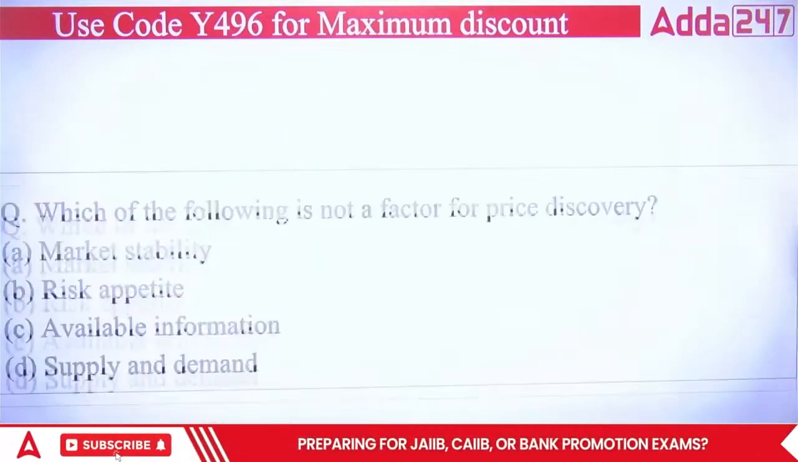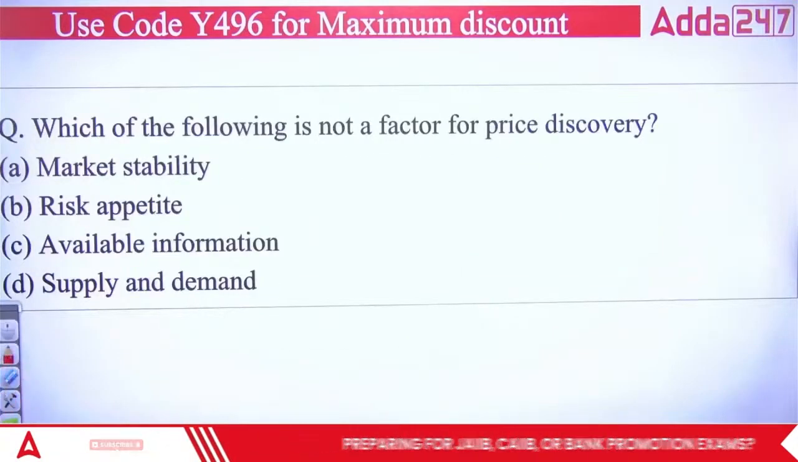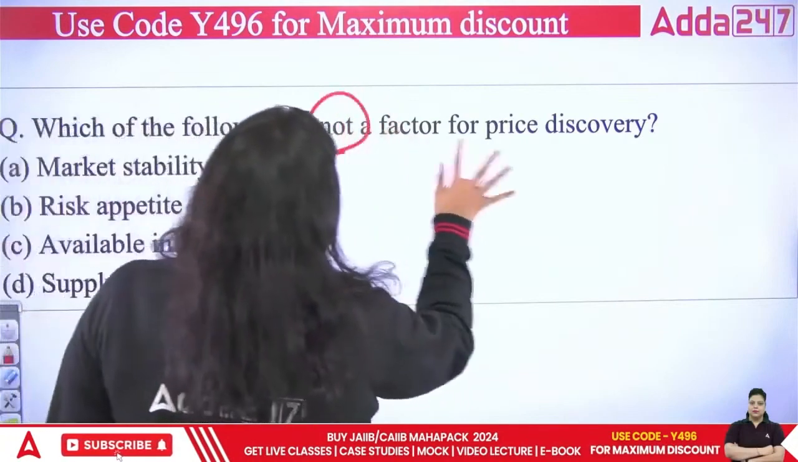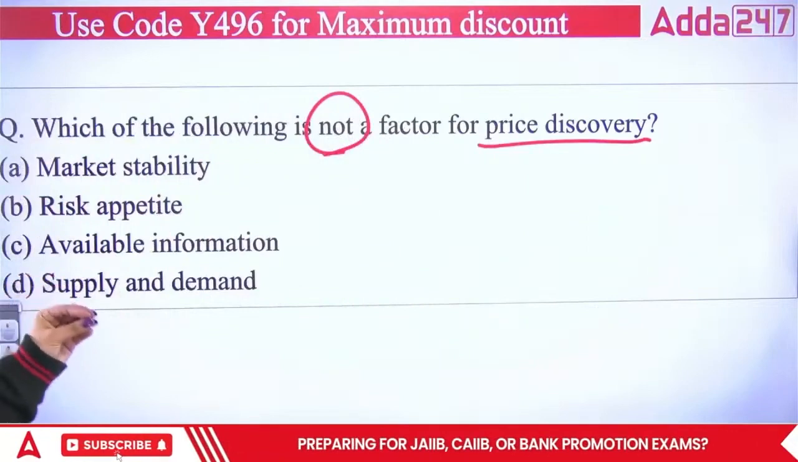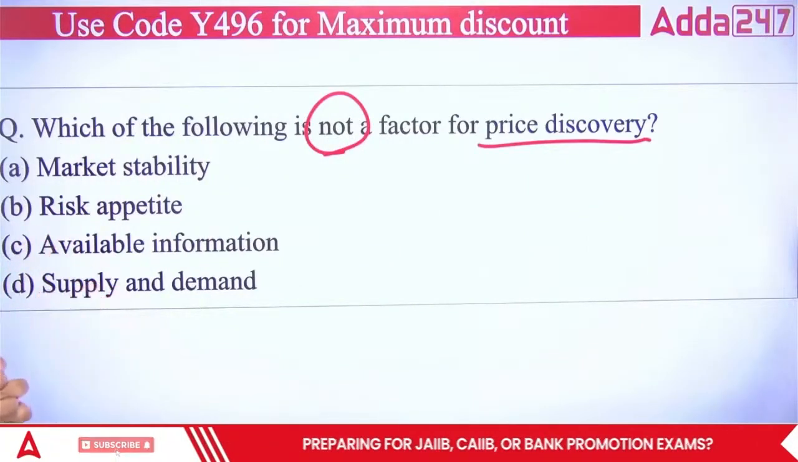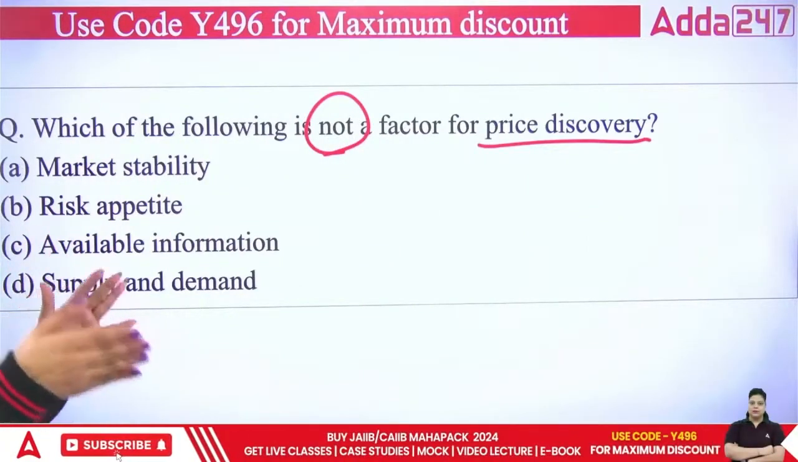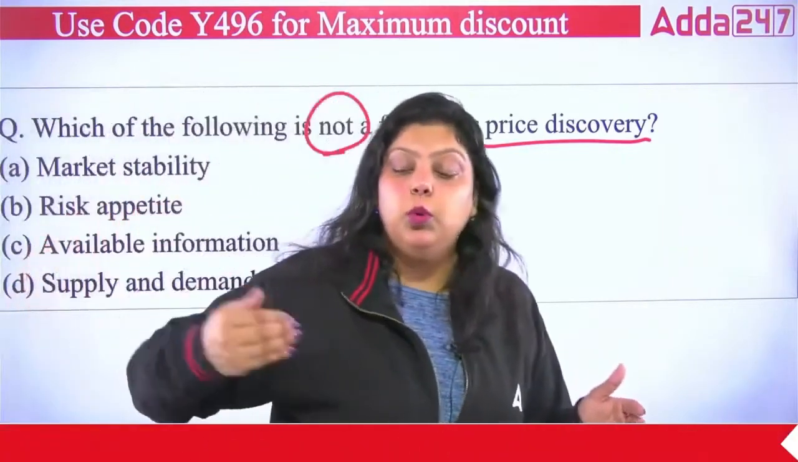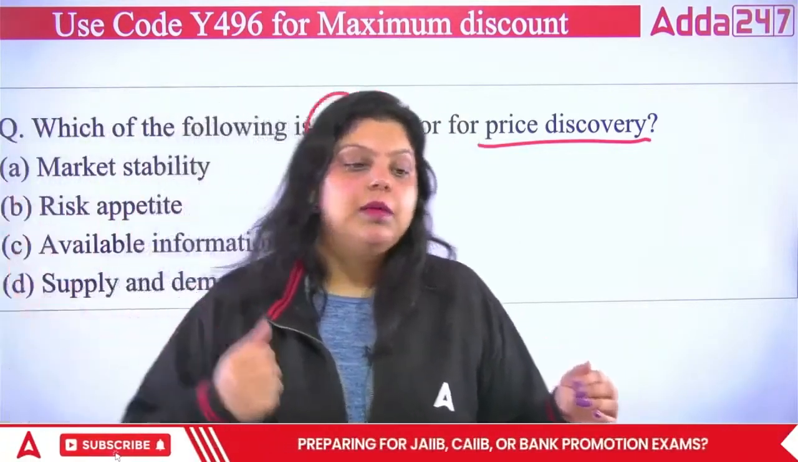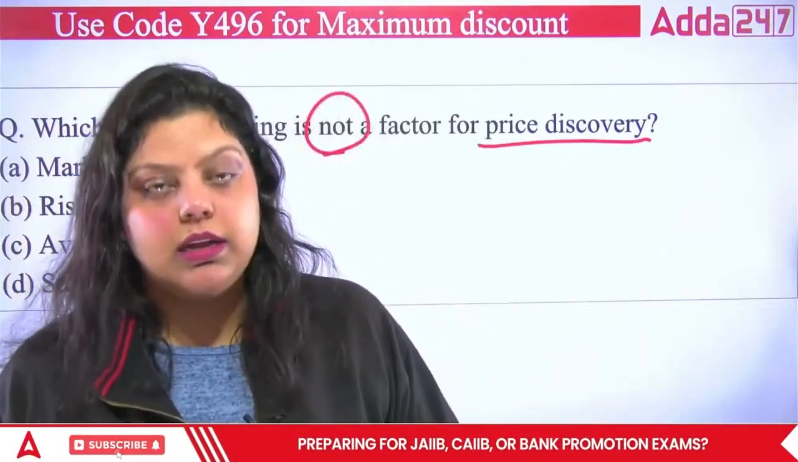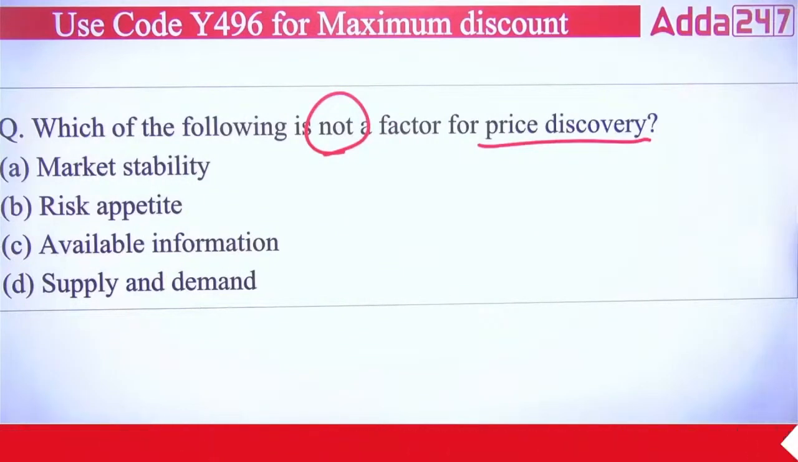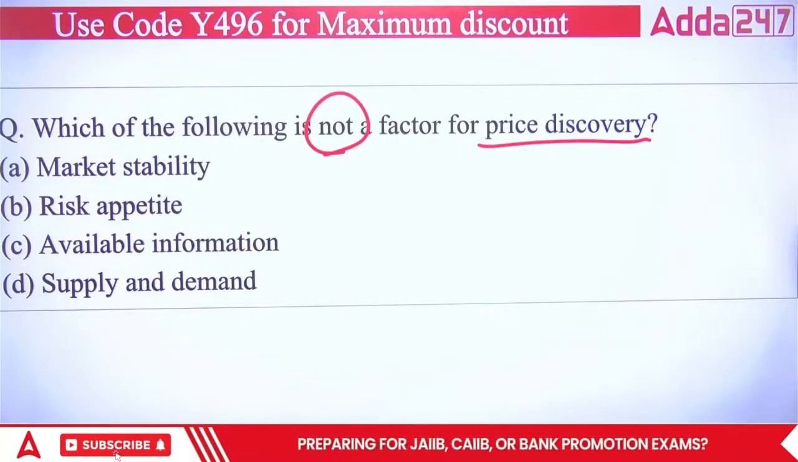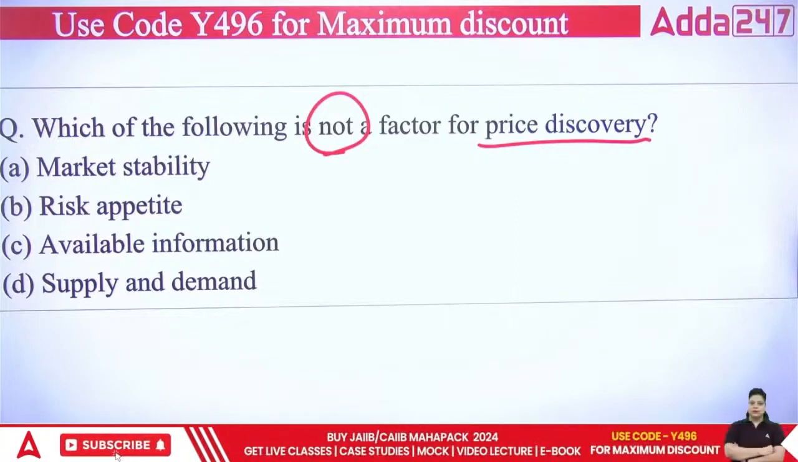Okay. So the first question is: which of the following is not a factor for price discovery? In any market you go to, you will find that there is a certain price mechanism. Without a proper price mechanism, you won't be able to run the market. To run any market, you need a price. You have to decide the prices, and that's an important factor of any market. So which of the following is not a factor for price discovery?